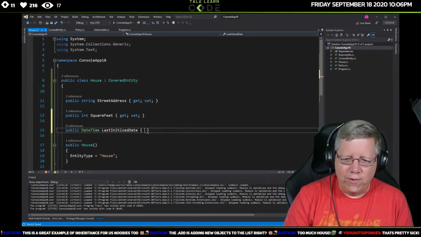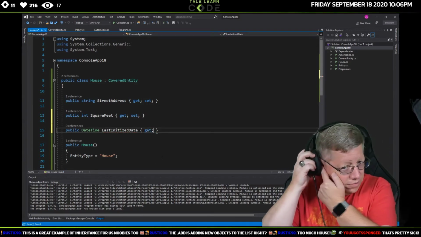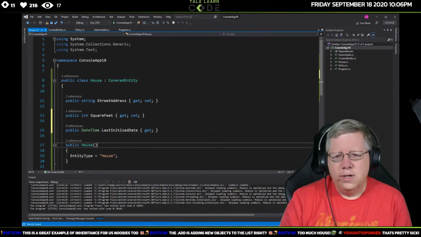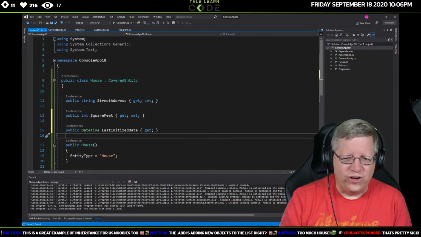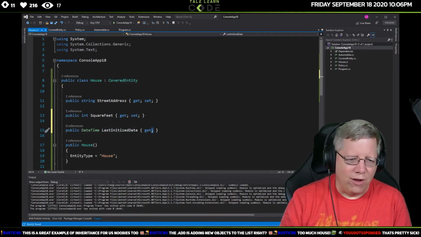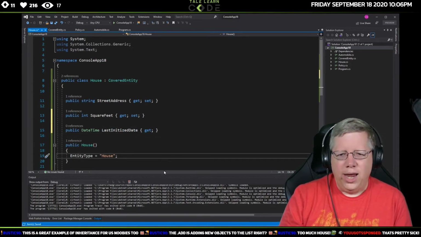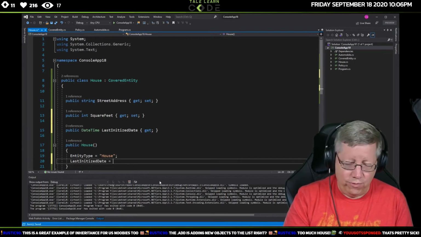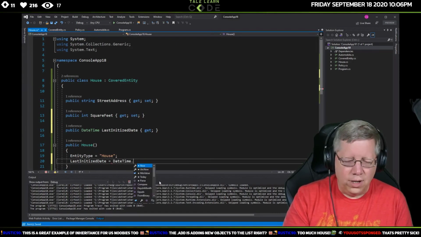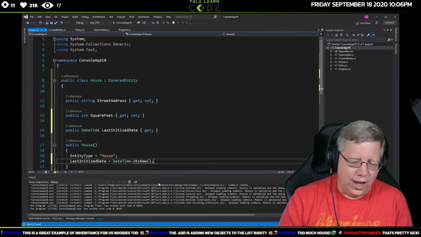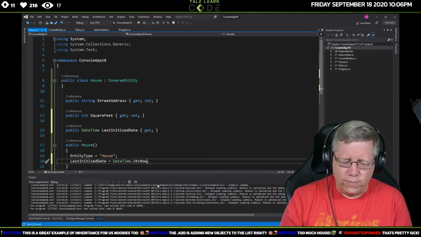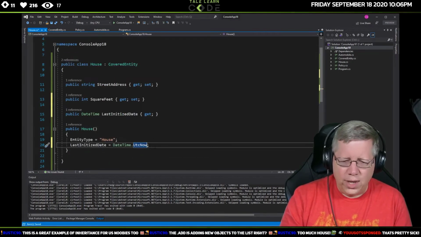Yeah, you can't even do it that way. Let's do a get on that, because I'm going to show off something else here. That should be controlled, right? You should not be allowed to set that value, and in here, we'll set it. So I'll say last initialized date equals DateTime dot UTC now. I forget I don't need the parentheses. I do that all the time.